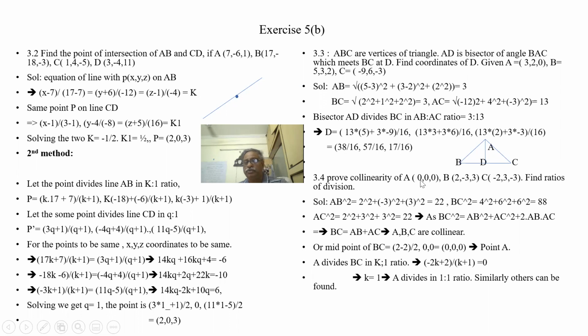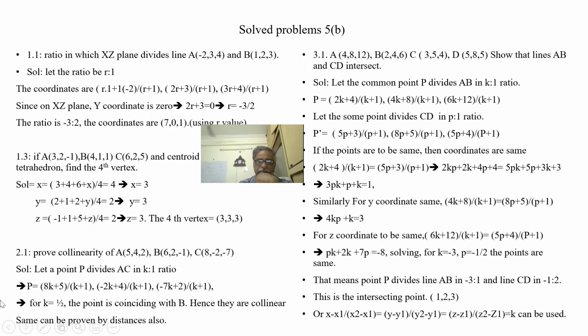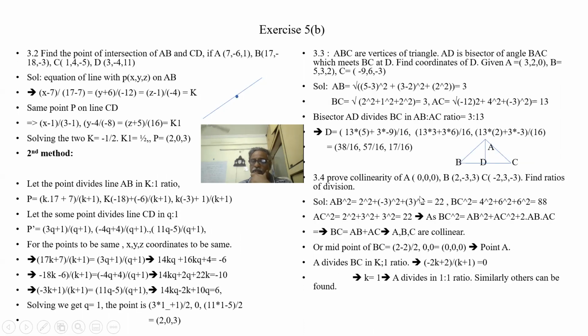Now see another problem. We have to prove collinearity. We have seen earlier how we proved collinearity, with the ratio, and we found it coincides with point B. Now we are going for distances. AB square is 22, BC square is 88, AC square is 22.